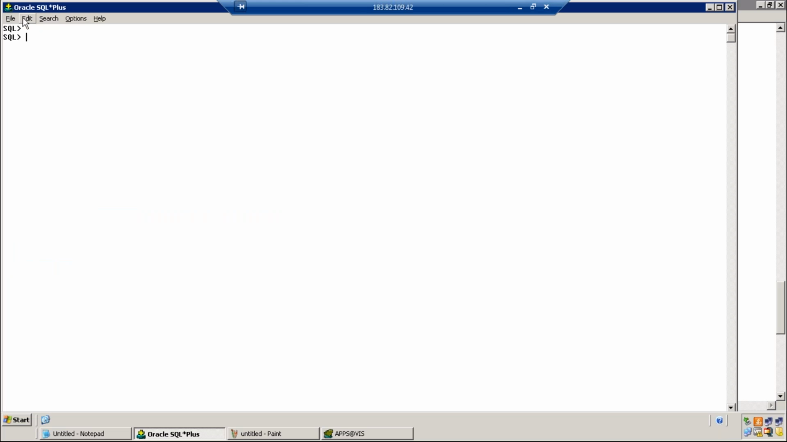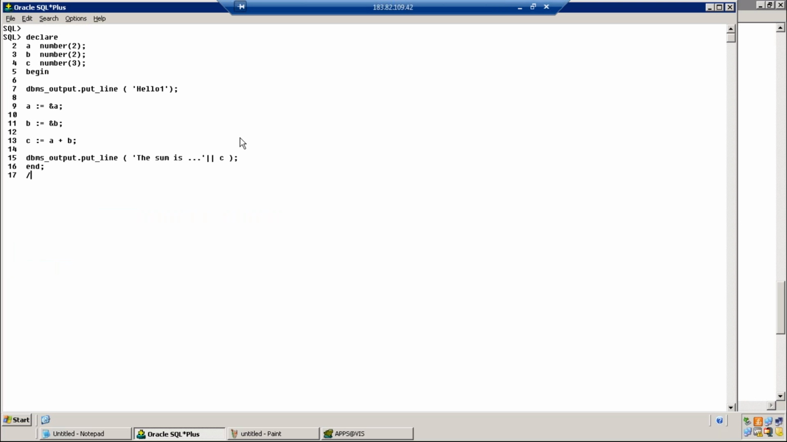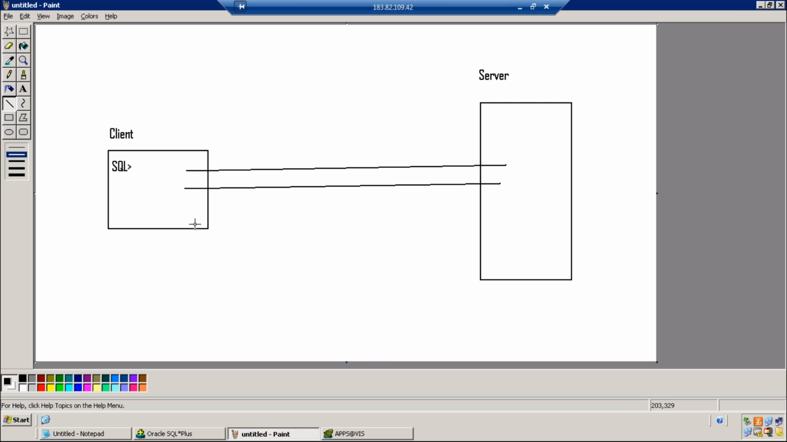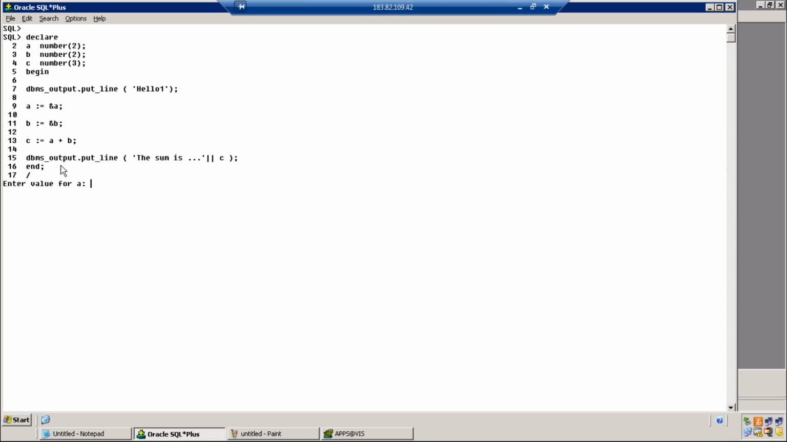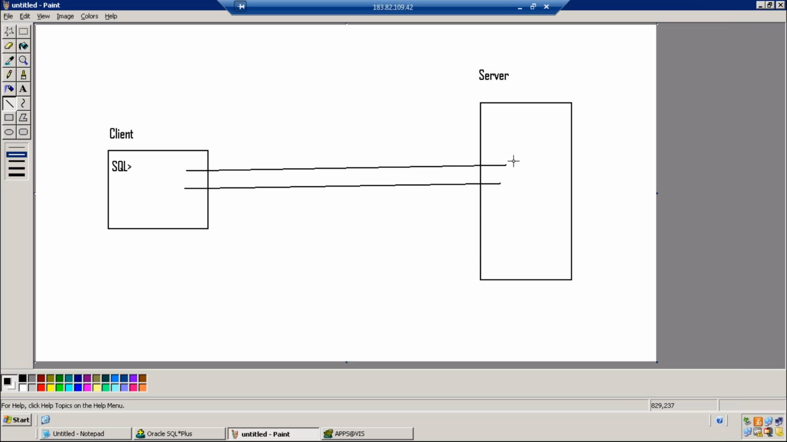Let's try to understand. When you press enter, you're getting enter a value for A. That means program execution has not started. Still the control is in the client environment only. Wherever you have an ampersand operator, first the client environment will scan your program, checks wherever ampersand operator is there. First it will accept all the values. Once all the values are accepted, then the program is submitted for execution.